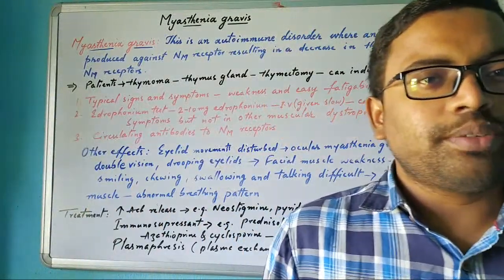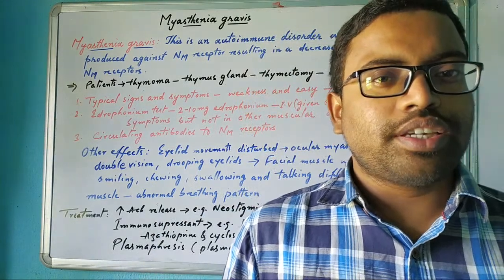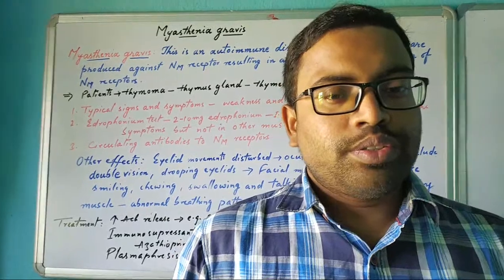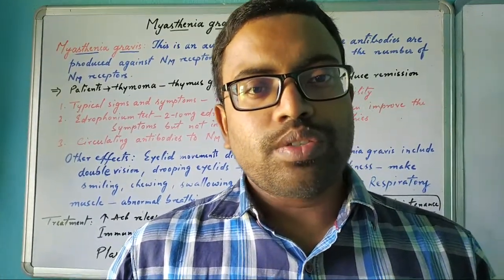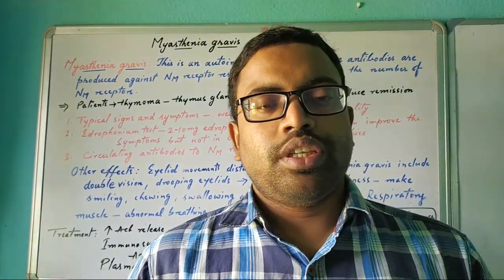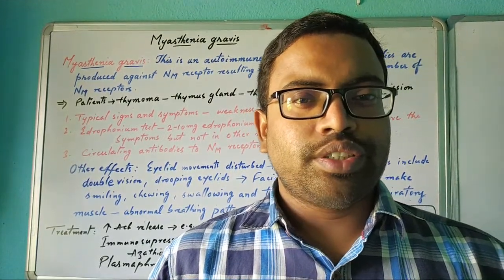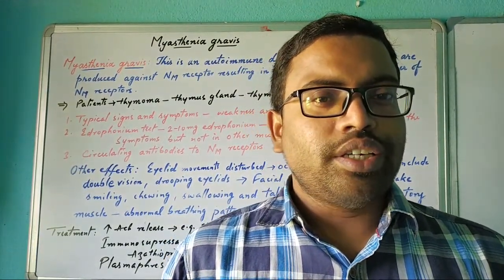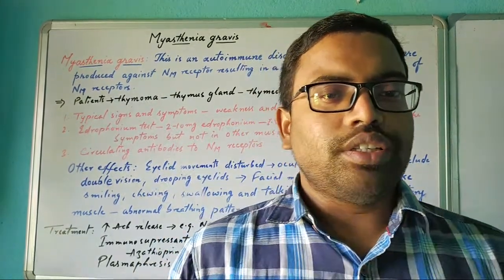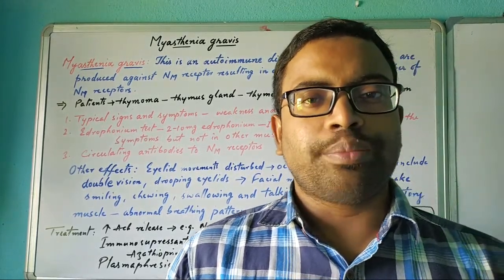In this video you will learn about myasthenia gravis. So what is myasthenia gravis? This is an autoimmune disorder which can cause weakness in the muscles throughout the body, or in certain parts of the body, on the face or on the leg, or the respiratory system or any other organ. It can cause muscle weakness throughout the body.